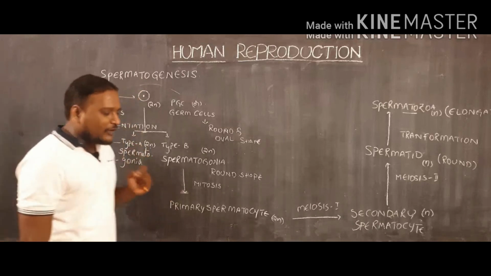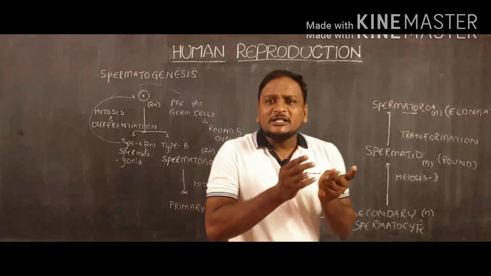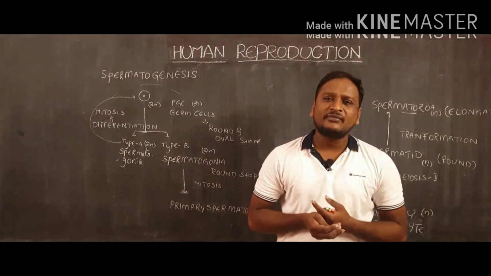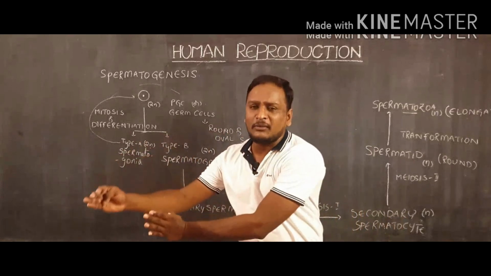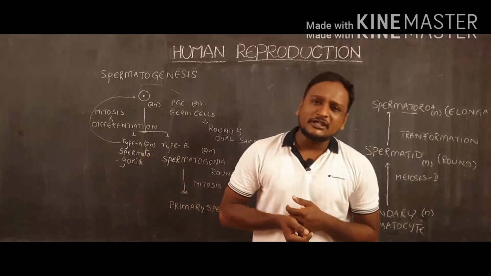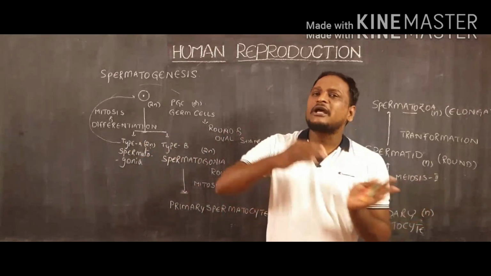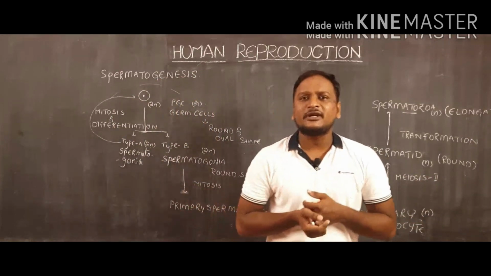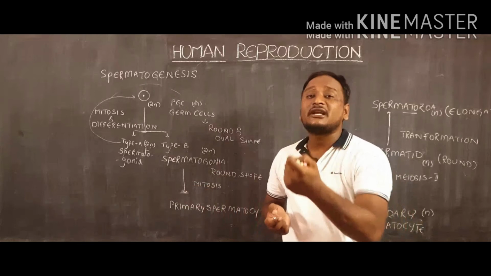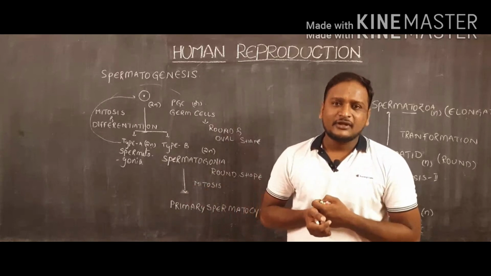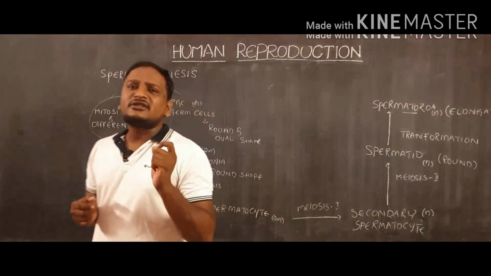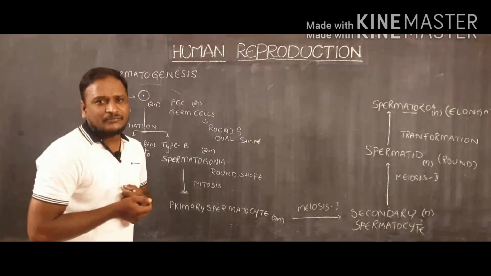But here, when we observe that, how many secondary spermatocytes will be formed from a primary spermatocyte? How many spermatids will be formed from a primary spermatocyte? Or how many spermatozoa will be formed from a primary spermatocyte and a secondary spermatocyte? That kind of question is generally raised during the NEET exam. And to see that, we have to observe the schematic representation.